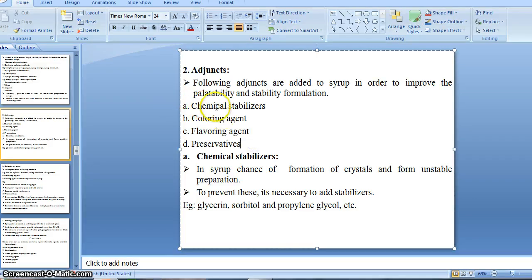So let's start with the chemical stabilizers. As with our mixture, there is also use of chemical stabilizer. In syrup there are chances of formation of crystals, forming an unstable preparation.